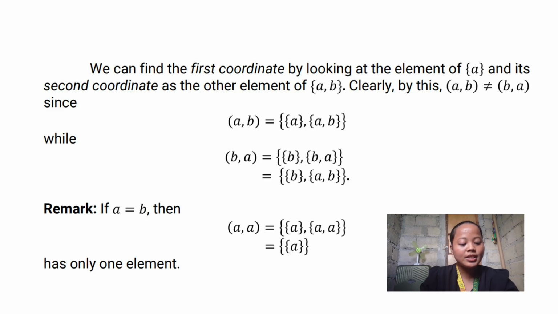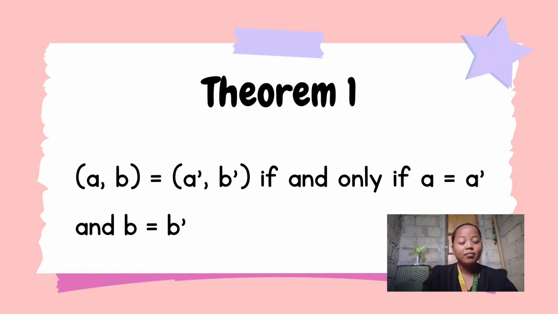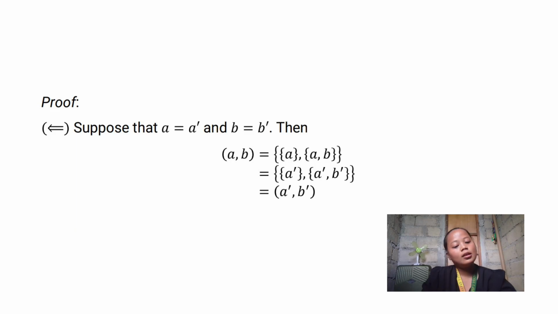So let's proceed. We have a theorem here. The ordered pair (A, B) is equal to the ordered pair (A', B') if and only if A is equal to A' and B is equal to B'. So we have the proofs here.